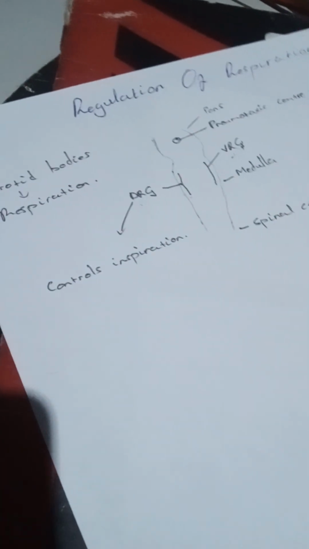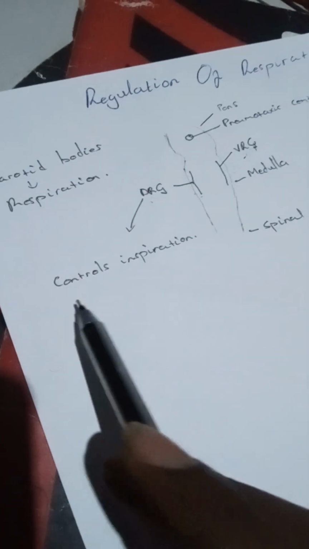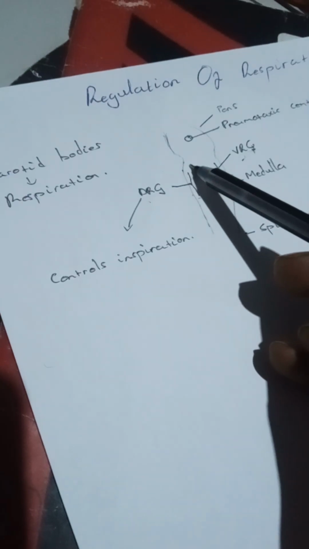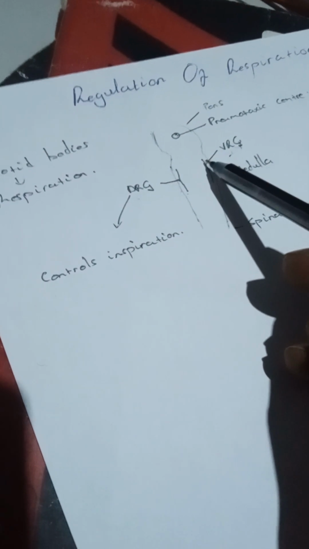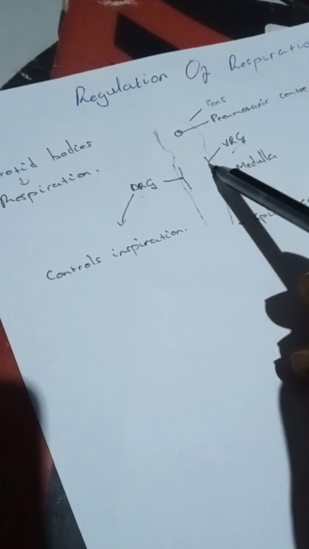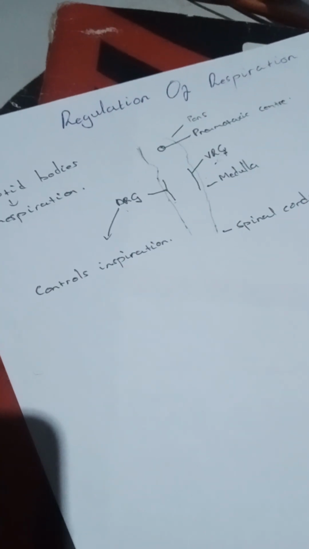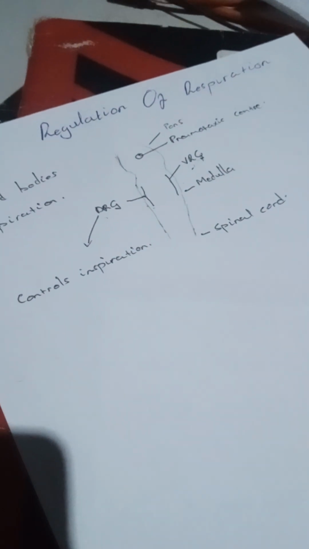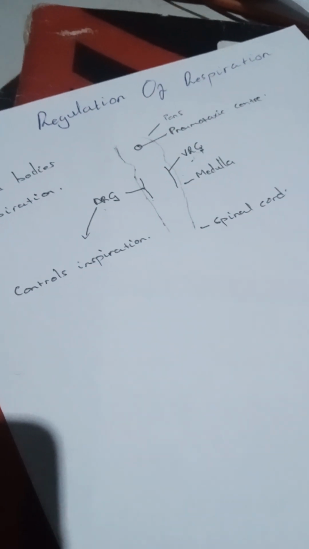The action potential will enter this group of neurons, and the sum of the action potential will jump to the ventral respiratory group, and the ventral respiratory group will aid inspiration, continuing inspiring.